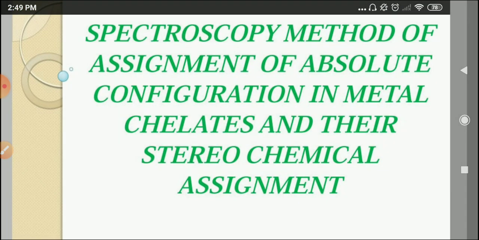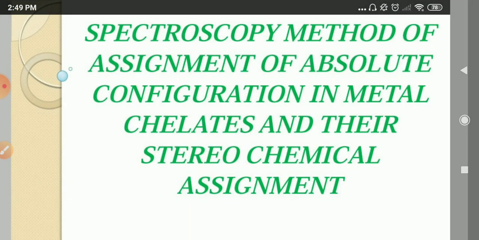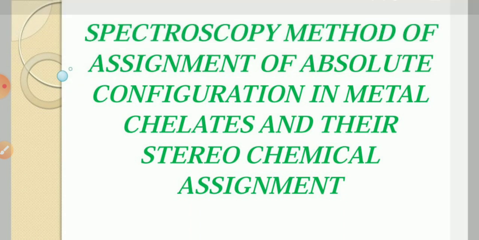Today's topic is spectroscopic methods for the assignment of absolute configuration in metal chelates and their spectrochemical assignment.